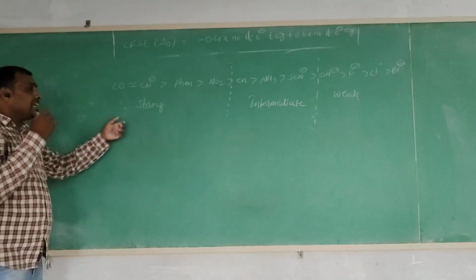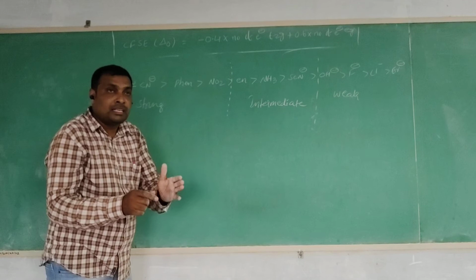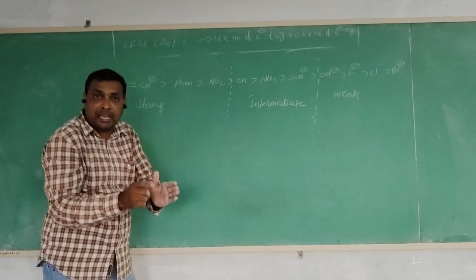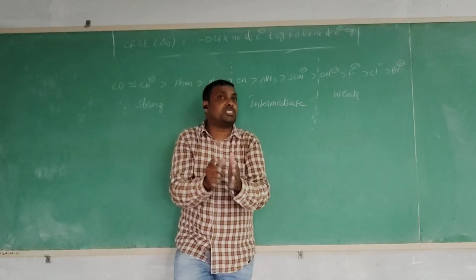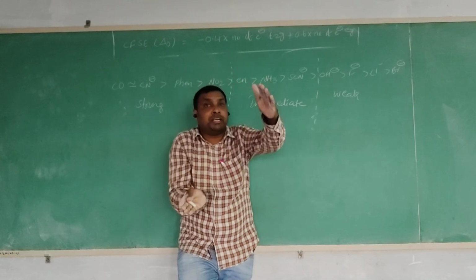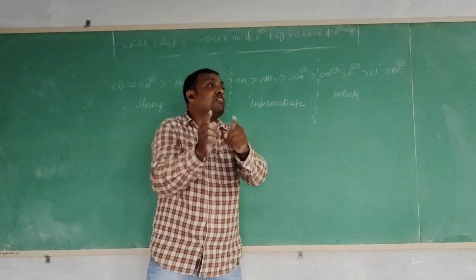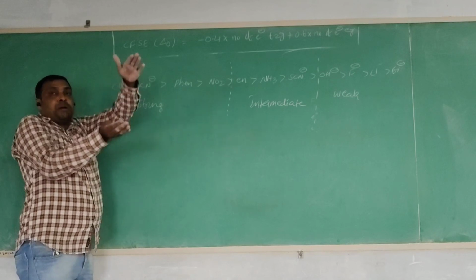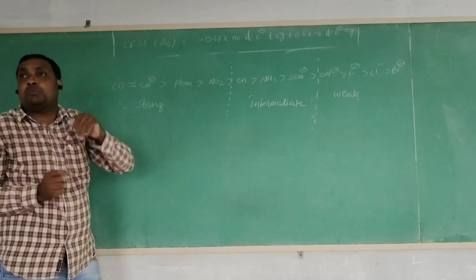Let us see. Strong field ligands means these types of ligands, present in any complex with any oxidation state of the metal atom, give the greater division of the splitting. Maximum energy difference is present in the split orbitals.